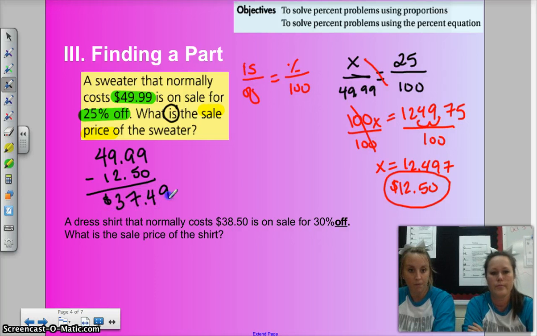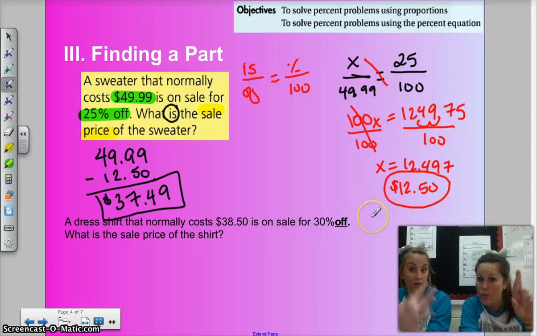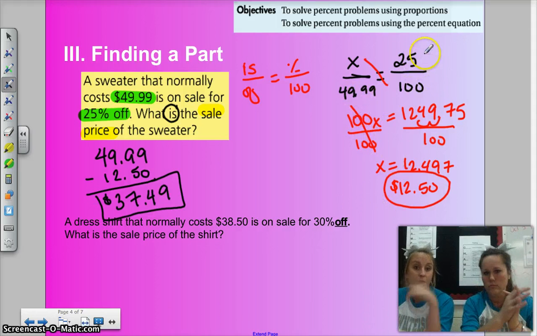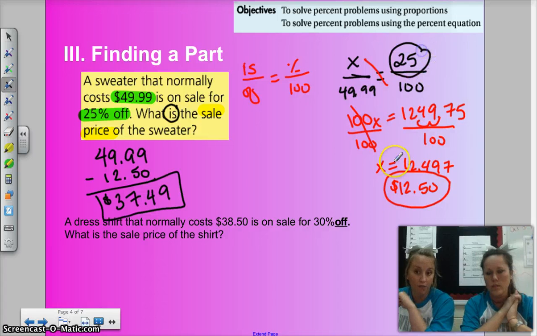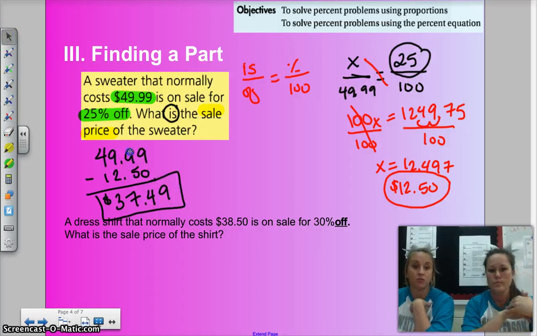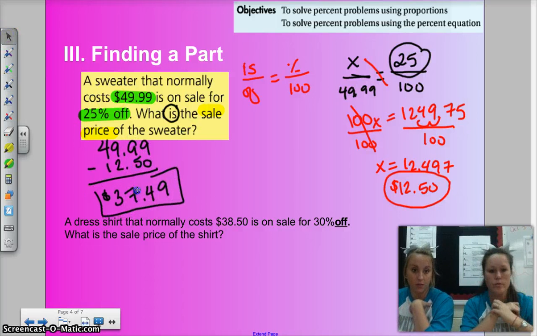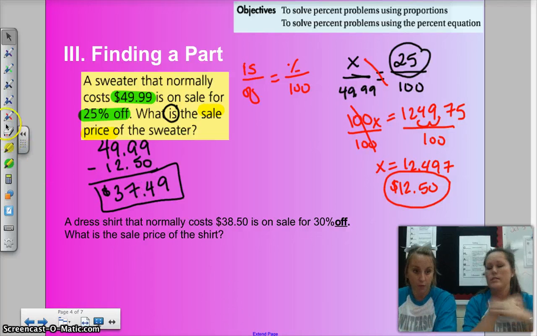I know, but you were talking. Okay, are we good with that? So when we just plugged in the 25% off, we had an extra step. We found the discount, then we had to subtract that from the original amount. Okay. So now here's how you do it a different way. Well, it's the same way, just we're doing steps in a different order.